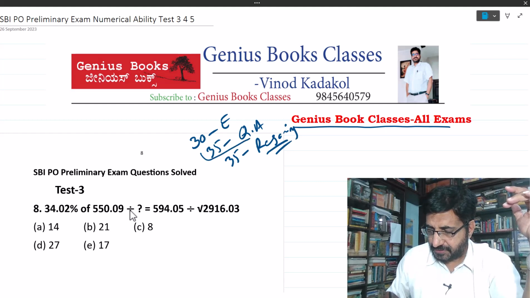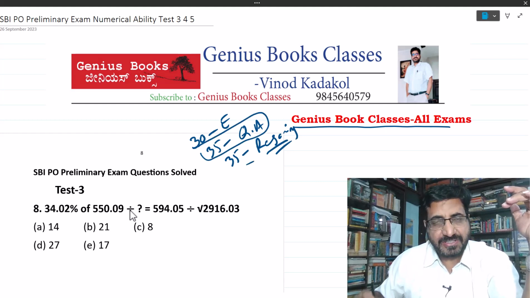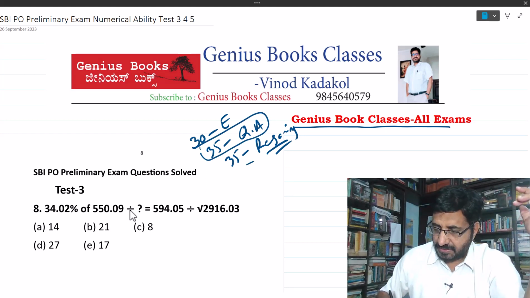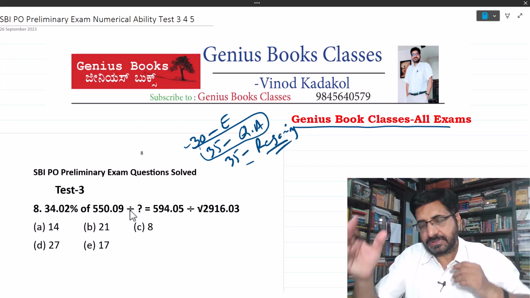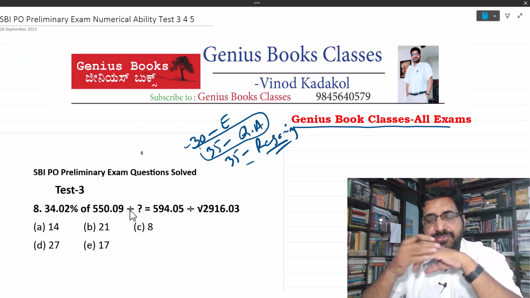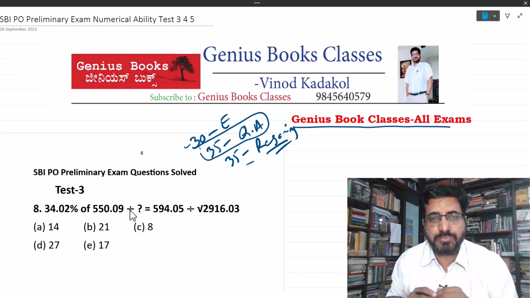So after this quantitative aptitude, I am going to start reasoning section also simultaneously, even English also. So in the next 1.5 months, I am covering all these sections, so please keep watching